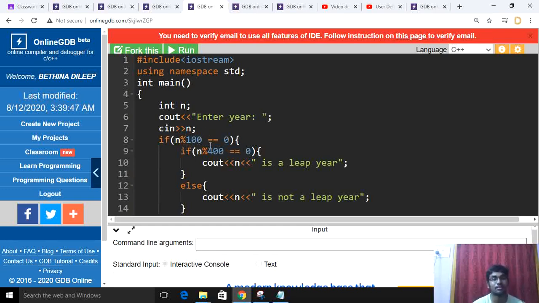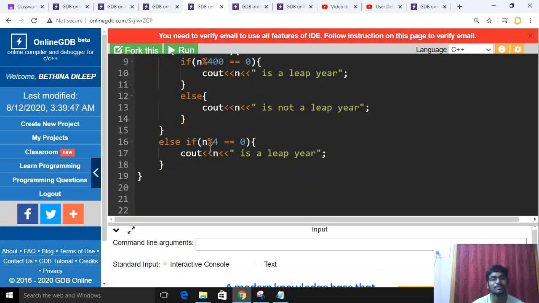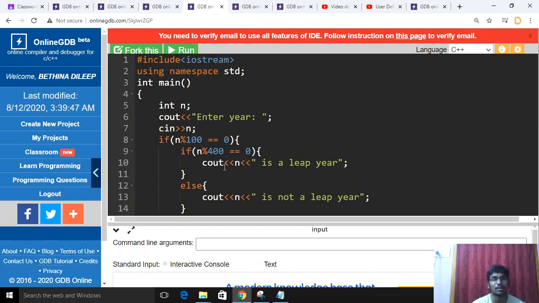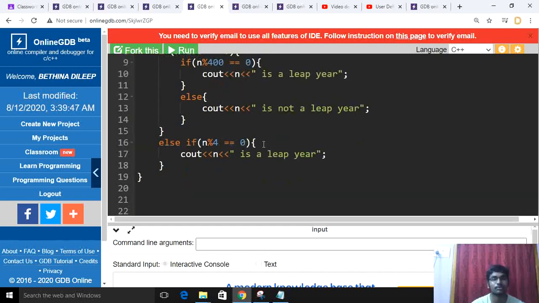If n modulo 400 is equal to 0, insert that if condition; if n modulo 100 is equal to 0, cout n is a leap year, else it is not a leap year. Else if n modulo 4 is equal to 0, it is a leap year. If n modulo 4 is equal to 0, then it is a leap year; otherwise it is not a leap year.